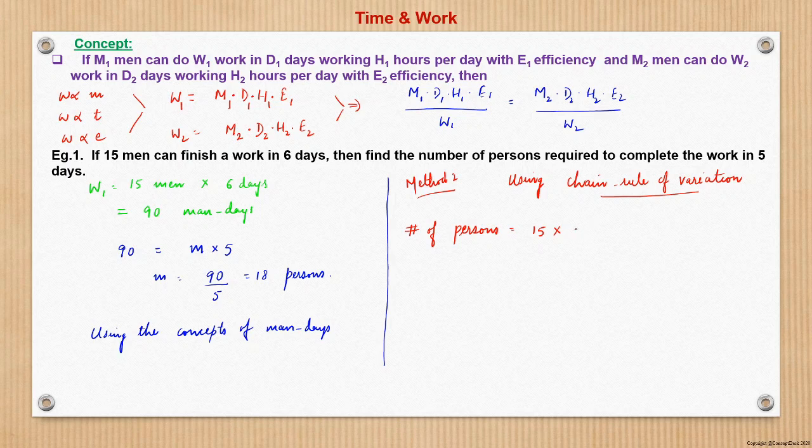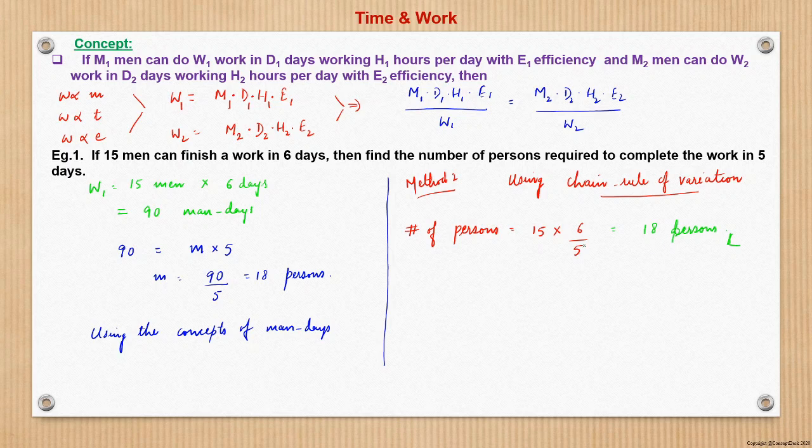So here it will be what? 6 by 5. It will not be 5 by 6 because the number of days is lower, so the number of persons will be more. So 6 by 5. So from here we can say 18 persons directly.